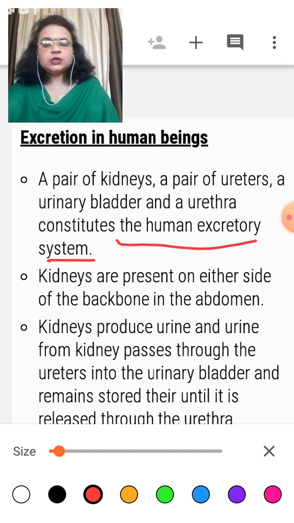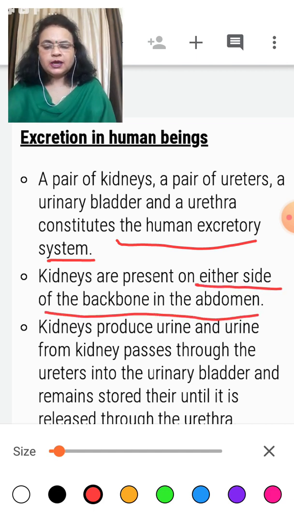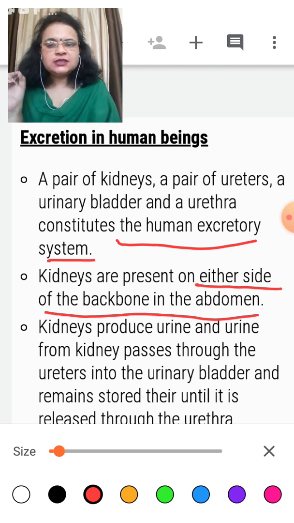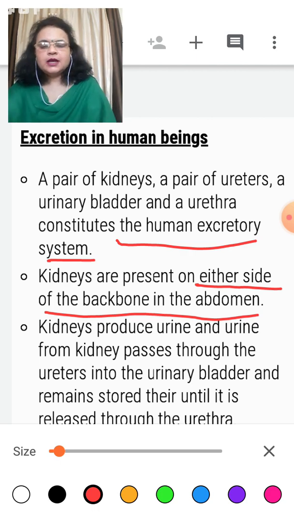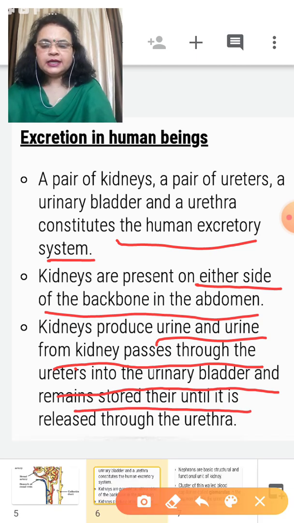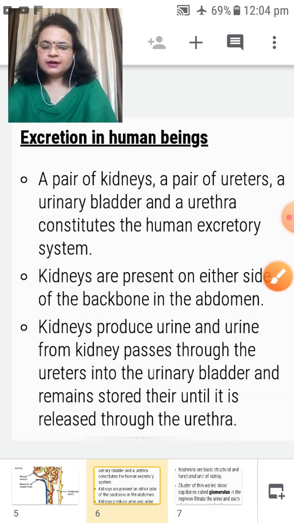The kidney is present on either side of the backbone in the abdomen, and the left kidney is bigger than the right one. The kidney produces urine, which passes through the ureters to the urinary bladder and remains stored there until it is released through the urethra, as I have explained in the diagram.